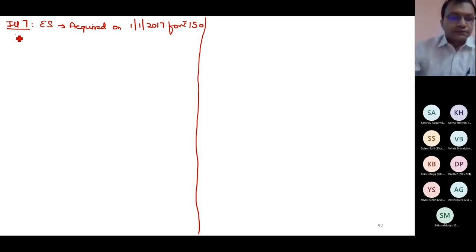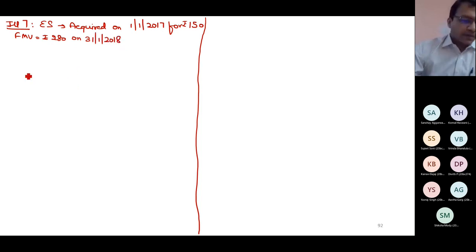Fair market value 280 rupees on 31st Jan 18. Sold on 1st April 20 for 310 rupees. STT paid at the time of sale.